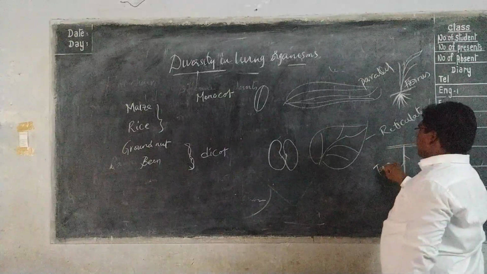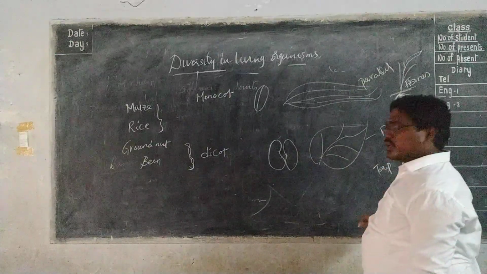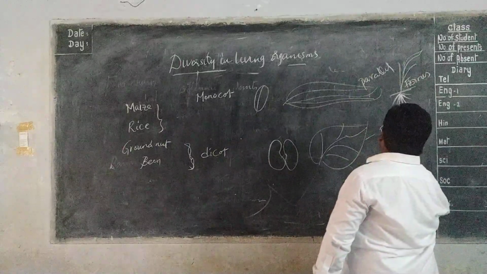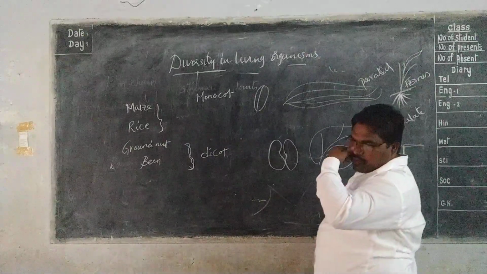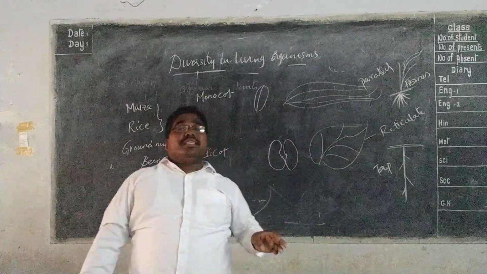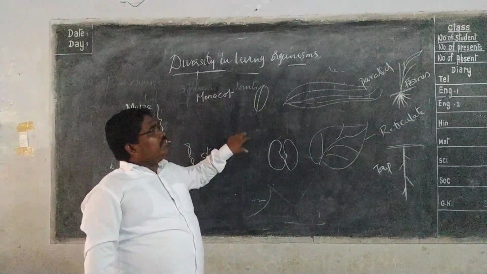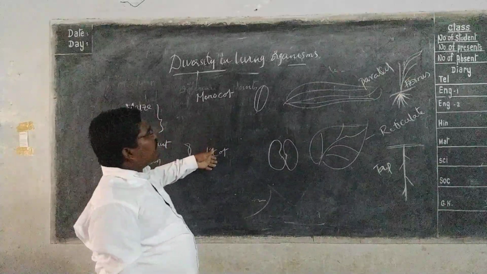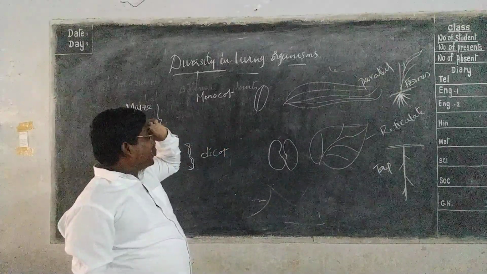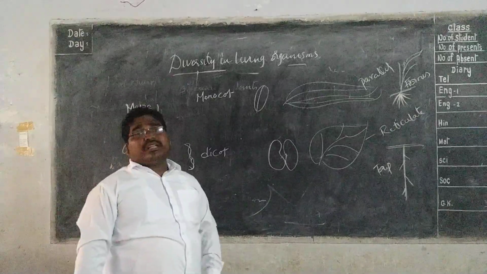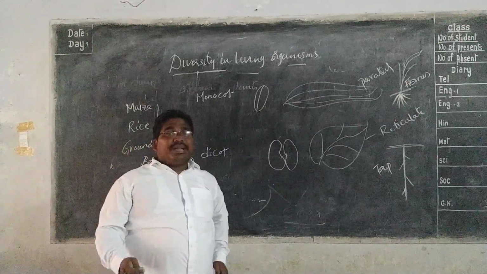This is tap root. Okay, so tap root. This one is fibrous root. So by observing the differences between the seeds and the plants, the root system and the leaves, we may notice that the monocots and the dicots are two types of plants.